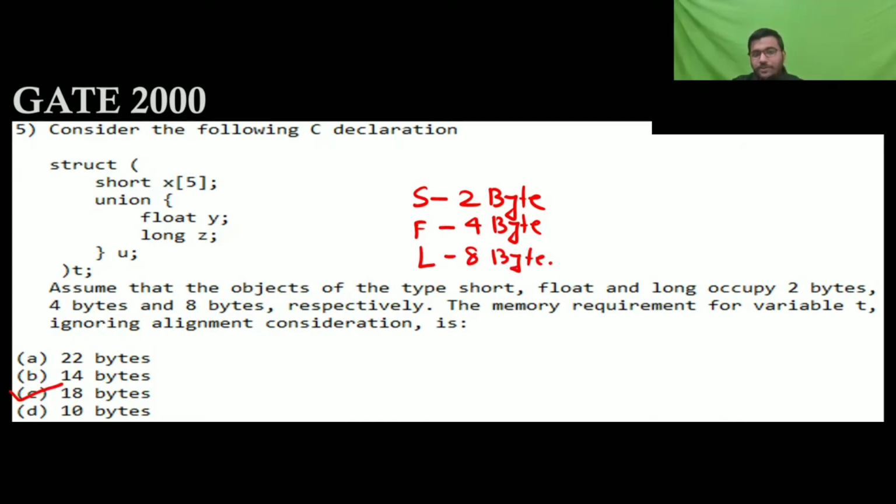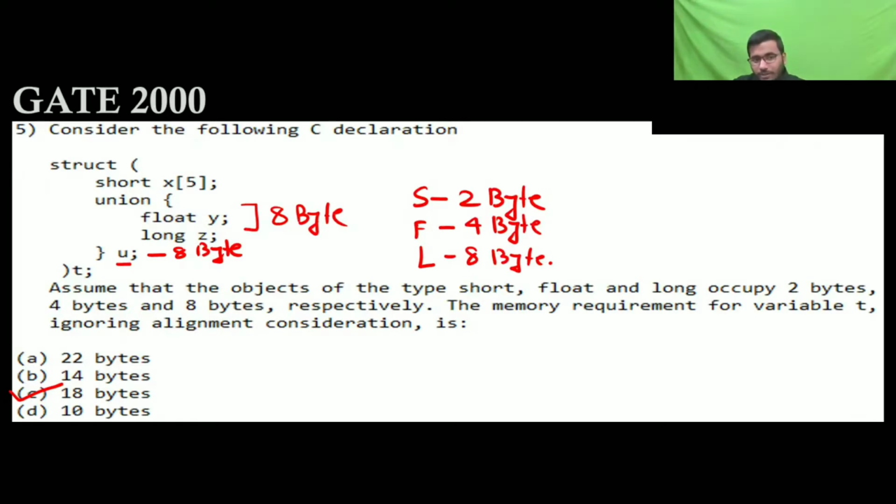Union is going to take the memory of the highest data type, the highest memory. So the union has long, which is 8, and float, which is 4. So the union has a size of 8 bytes, and structure is going to have the size of the addition of all the members of the structure. So the structure member is u, which has 8 bytes, and another is an array. Union takes the greater, and you want the size of t.